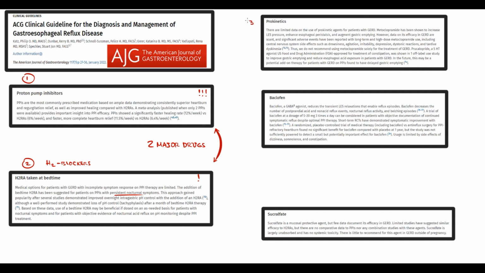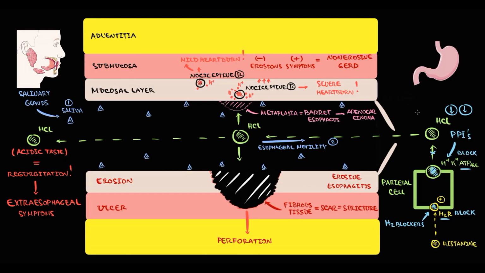The next drugs are prokinetics. It's metoclopramide, prucalopride, and itopride. And also we can use baclofen, which is a GABA agonist. Baclofen stimulates the contractility of the lower esophageal sphincter. The stronger the contractility, the higher the resistance of the lower esophageal sphincter. So by this we can prevent reflux episodes. And prokinetics stimulate esophageal motility, and also they stimulate the contractility of the lower esophageal sphincter. Both these effects protect against reflux.